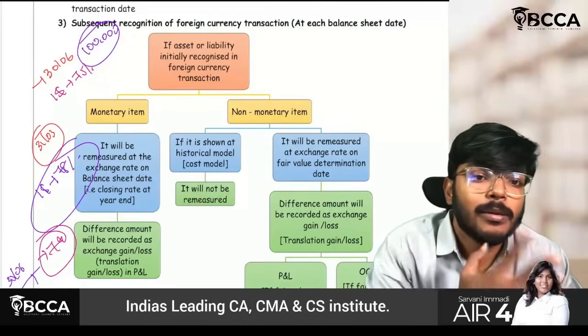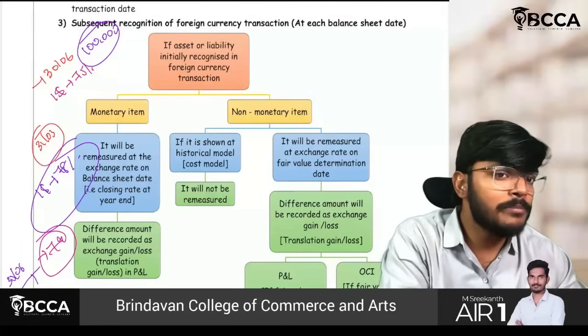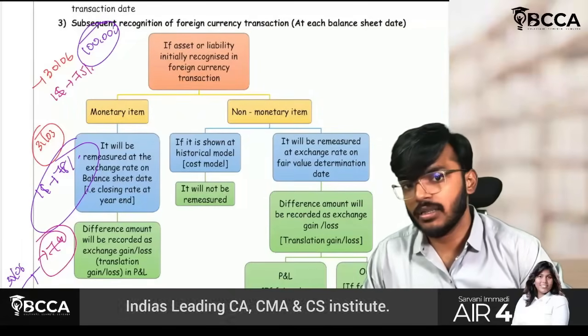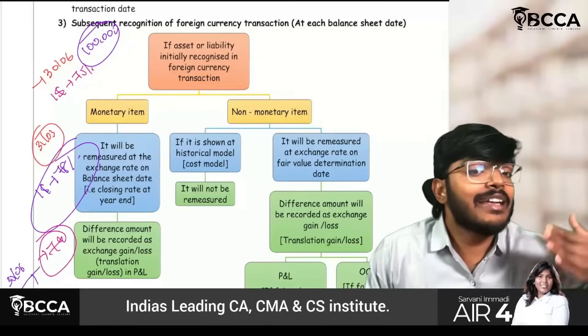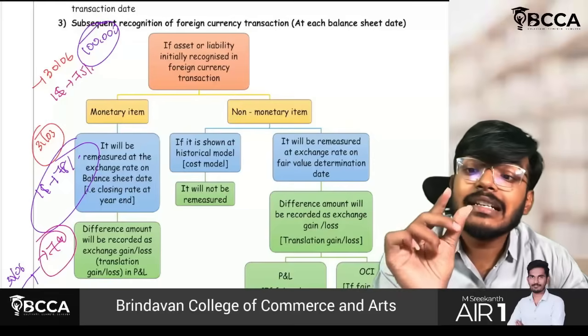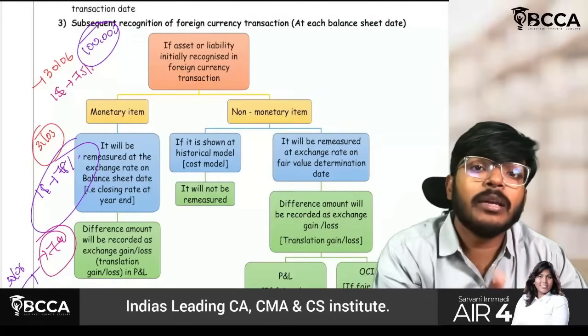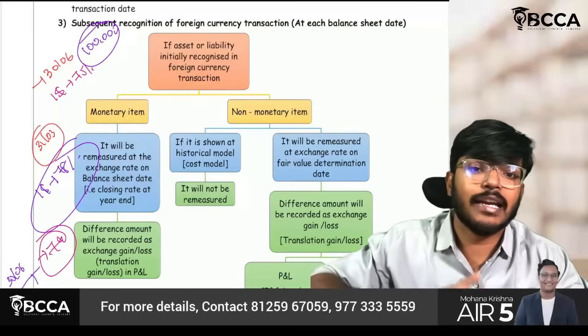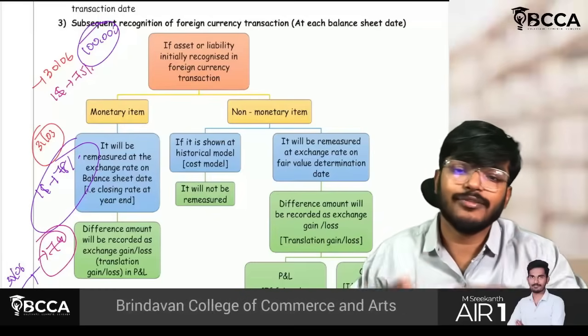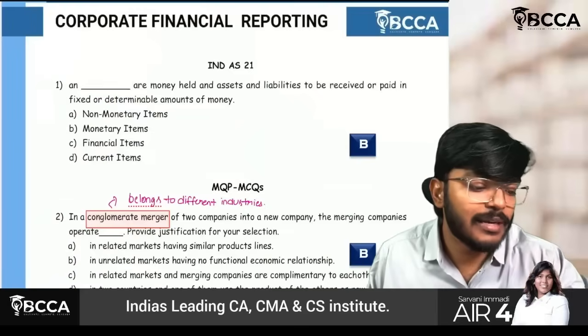This much, if you remember, is more than sufficient from an MCQ perspective, guys. We will solve MCQs at that time, and you will understand easily. For foreign currency, if I am having any creditor or any debtor, initial recognition will be done at spot rate. At every reporting period, I have to find out whether I have got forex gain or forex loss. Both will be transferred to P&L account, is what you have to remember. Okay, that much is more than sufficient. So let us quickly come to MCQs.